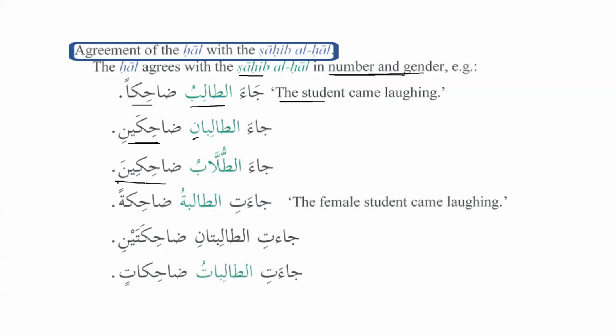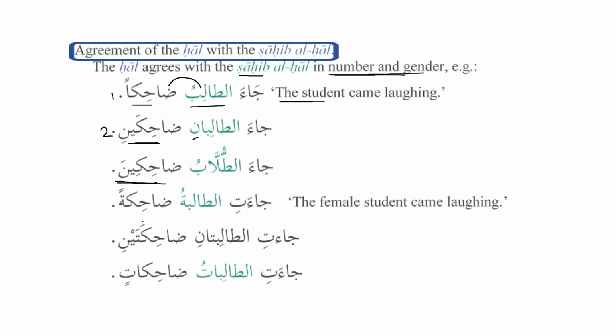As we know, una, ina, so that will be mansoob. The students came laughing. So now we have more than two students. Here we have one student, here we have two students, and here we have more than two students. It can be 3 up to the number that could be 50, 100, or whatever it is. So now we can see that hal and sahibul hal are equal in number and gender.